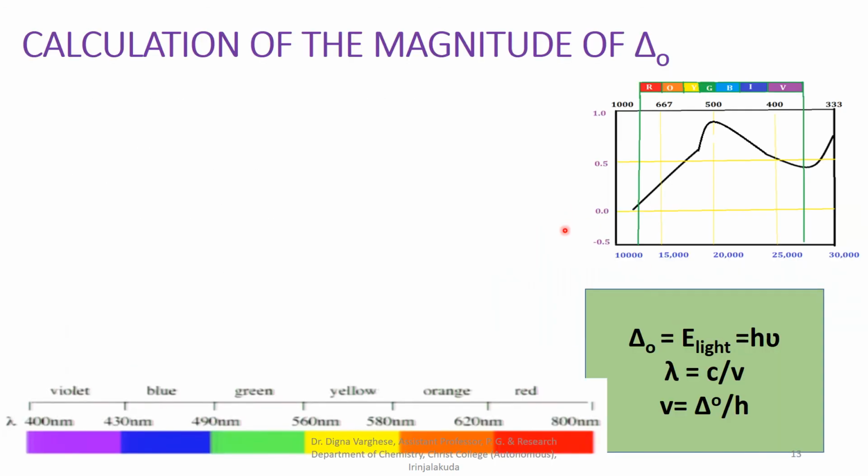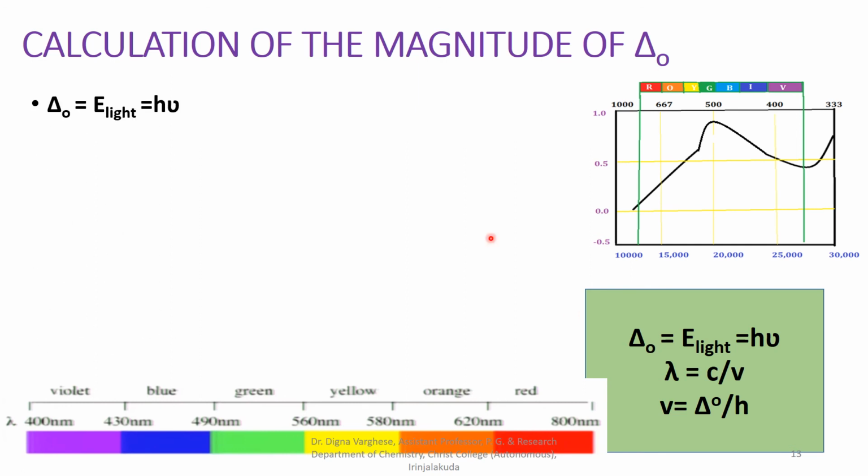The calculation of the magnitude of delta O: delta O is equal to E light, that is the energy of the light, which is equal to h nu, that we know. Lambda is equal to c by nu. Nu is equal to delta O by h.